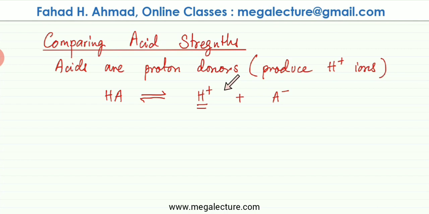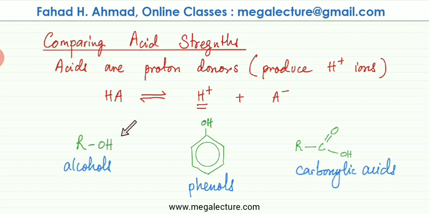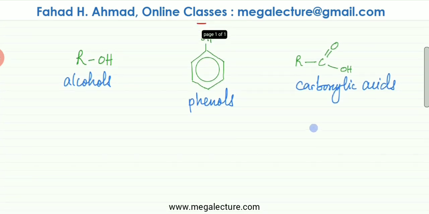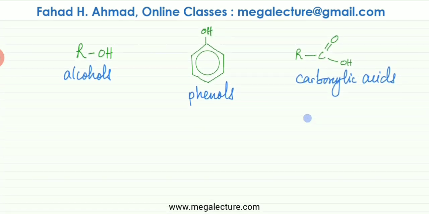So lots of organic molecules can behave as acids. They are capable of releasing or producing H plus 1 ions. The compounds that we are going to discuss when we are comparing the acid strength are: the first one is alcohols. We're going to discuss the strength and comparison of alcohols behaving as acids. We're going to compare phenols as well. Phenols are also acidic. They're capable of releasing H plus 1 ions. And the same is true for carboxylic acids. So all these three molecules are acids. They have acidic behavior and they release H plus 1 ions.